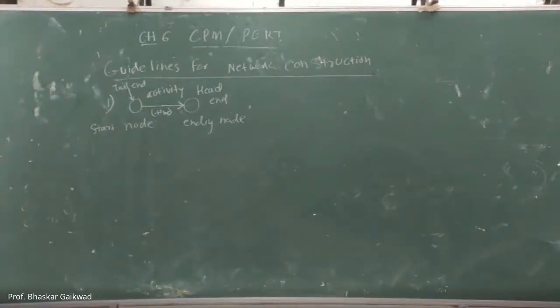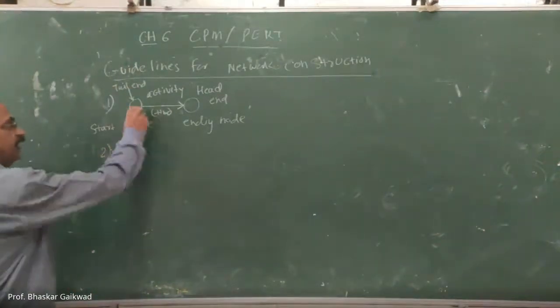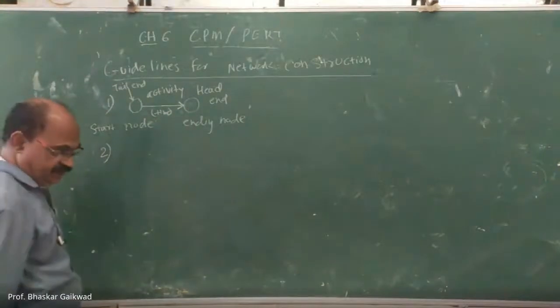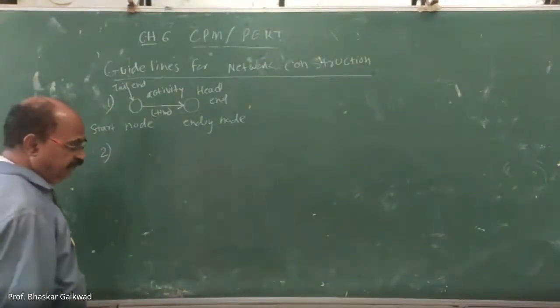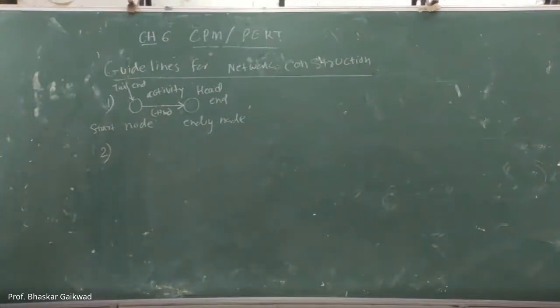The next point: the network should have a unique starting node. In these network diagrams, we are going to consider so many activities, and each activity has a unique, specific starting node.